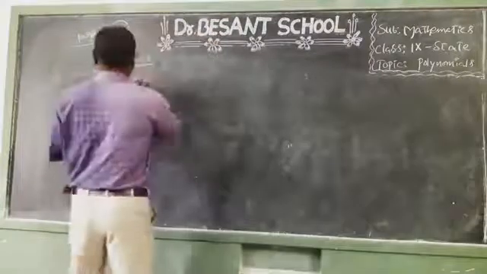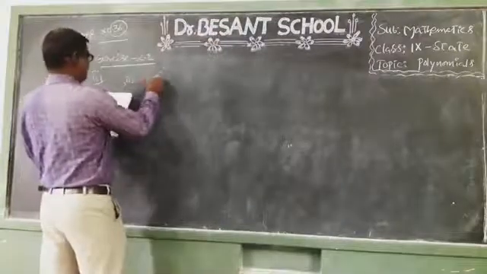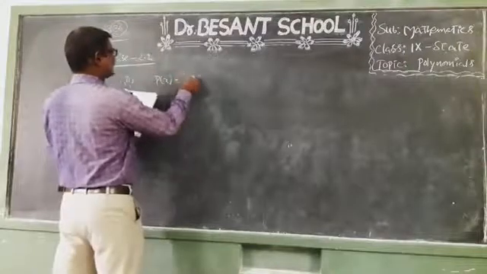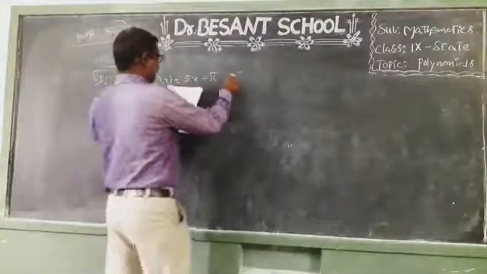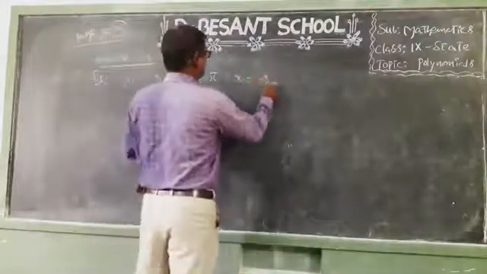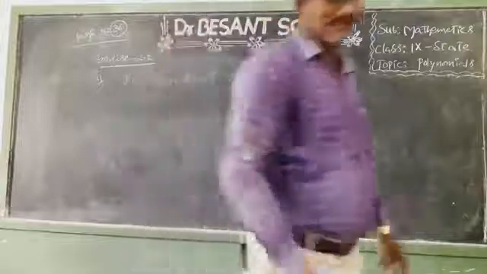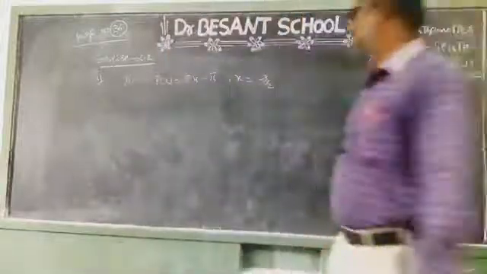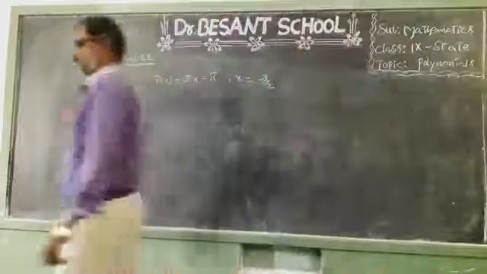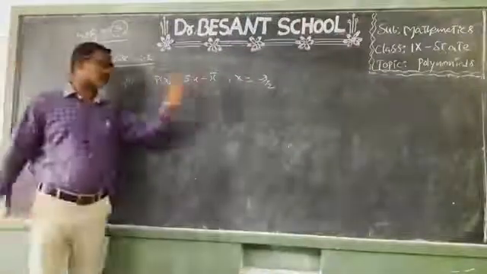So let me first explain the second one in this Roman. P of x is equal to 5x minus 5, where x is equal to minus 3 by 2. Observe once, children. When x equals minus 3 by 2, is it a zero of this polynomial or not? We need to check.